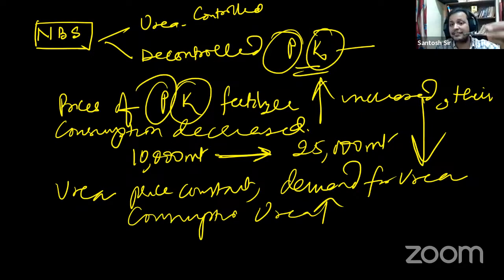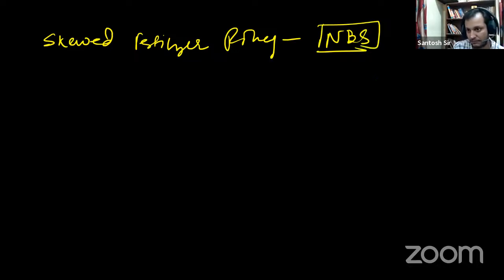So the main reason for this distortion in the NPK ratio is the nutrient-based subsidy policy, the skewed fertilizer policy. The key word here is skewed fertilizer policy, which is called NBS. Apart from that, what are the other reasons?